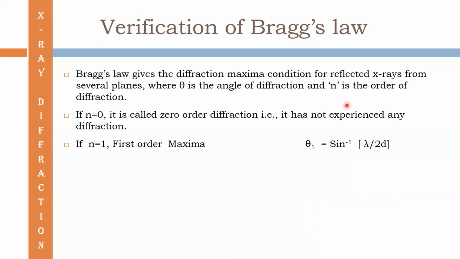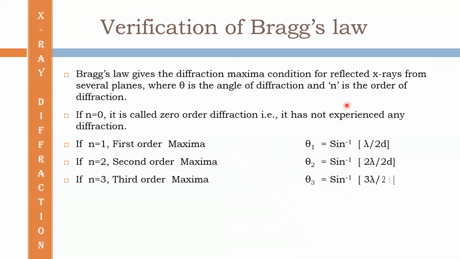If n is equal to 1, the first order maxima, in that case, theta 1 is equal to sine inverse of lambda divided by 2d. For n is equal to 2, theta 2 is equal to sine inverse of 2 lambda divided by 2d. For n is equal to 3, the third order maxima, theta 3 is equal to sine inverse of 3 lambda divided by 2d, and so on.